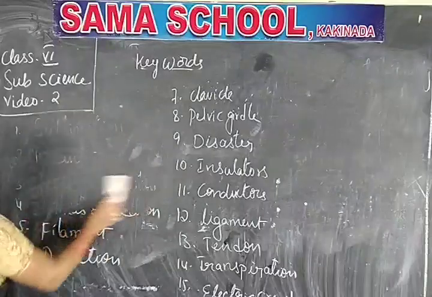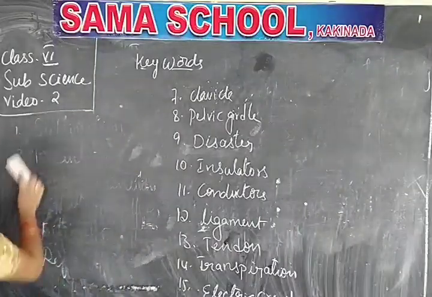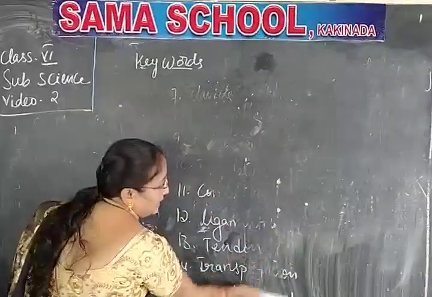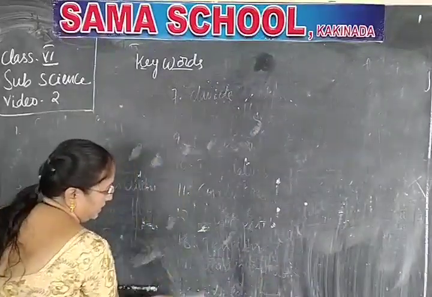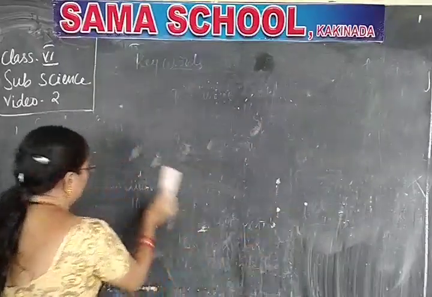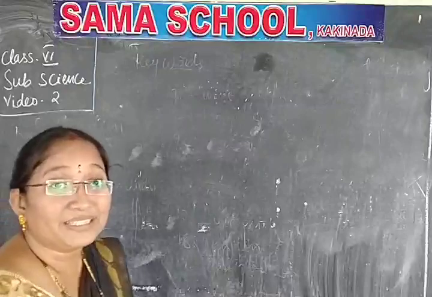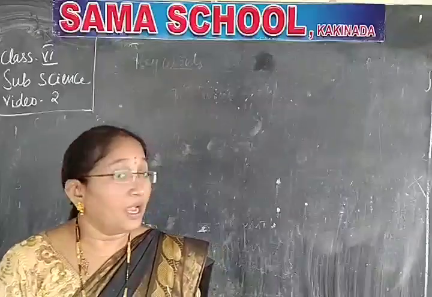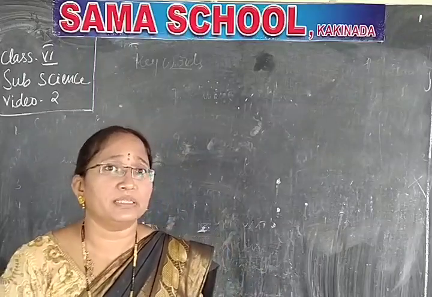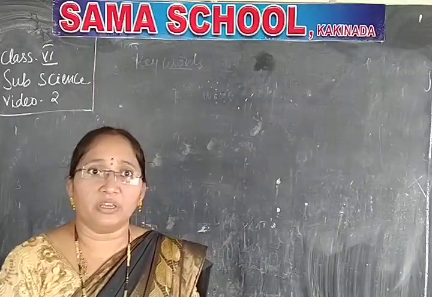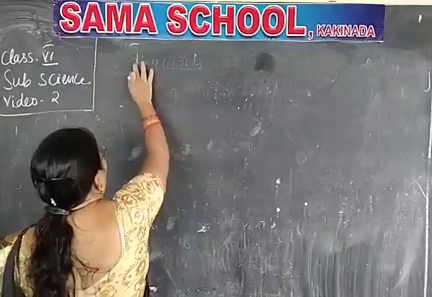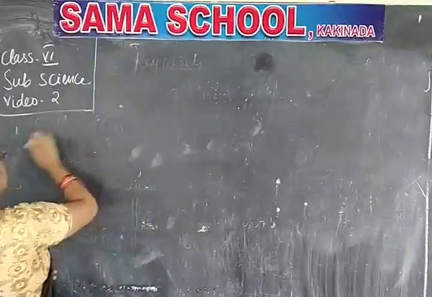Today I am going to explain some more topics in science. As explained, science is nothing but observation and experiments, a system of knowledge, a body of facts. In that science, let us see some more definitions.